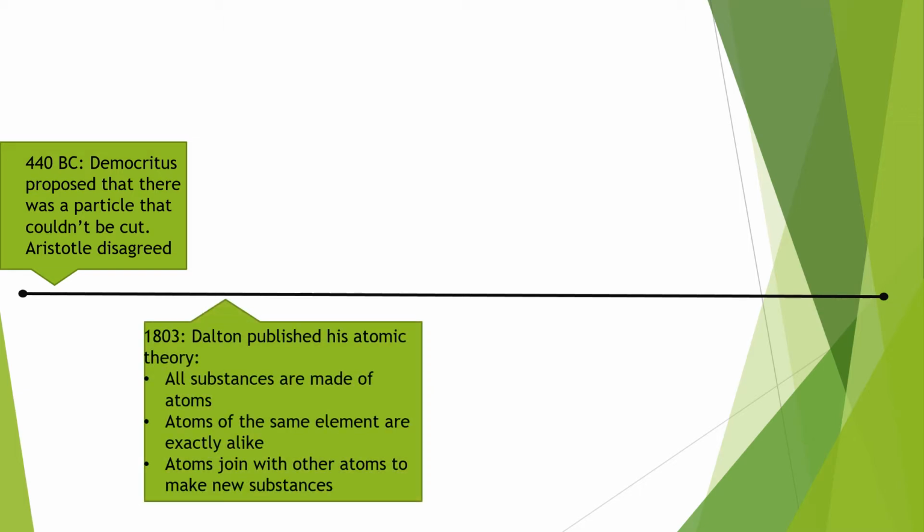In 1803, Dalton published his atomic theory. His atomic theory stated three things. First, that all substances are made of atoms, which we know is true. That atoms of the same element are exactly alike. Again, we know that is true. That's the definition of an atom: a pure substance of an element, with all the same types of atoms. And that atoms join with other atoms to make new substances, which we do know because there are things called compounds.